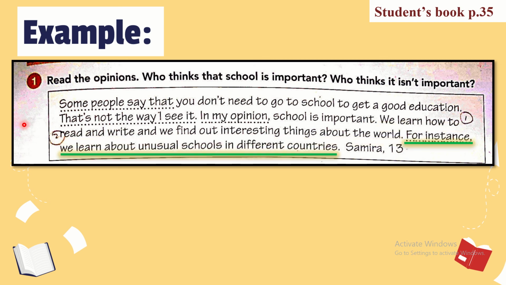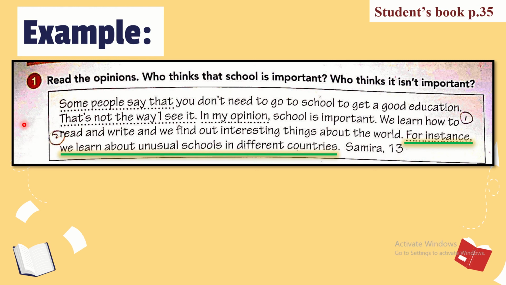And in the end, she has also given an example. "For instance, we learn about unusual schools in different countries." So if we have learned about unusual schools in our course book, suppose we didn't have our course books and we were not going to any school, we would have never found out about unusual schools, right? So this is Samira's opinion. This is how she has constructed her paragraph.